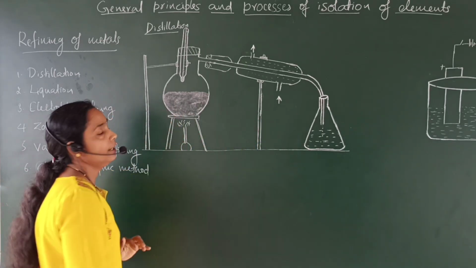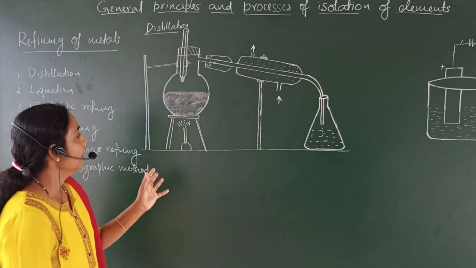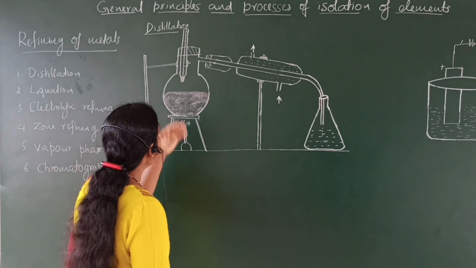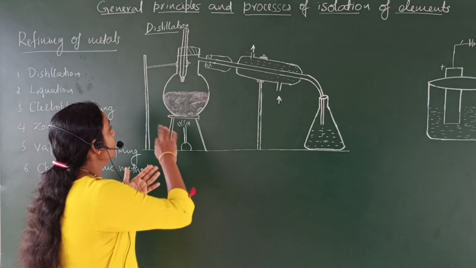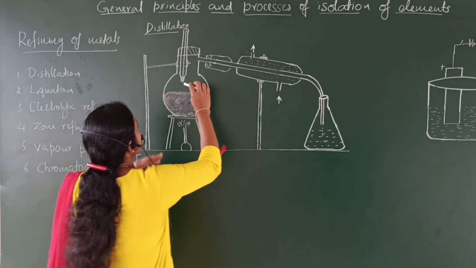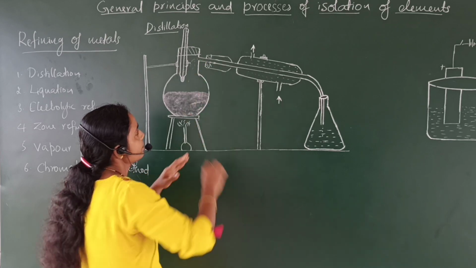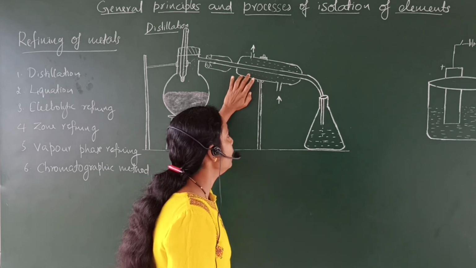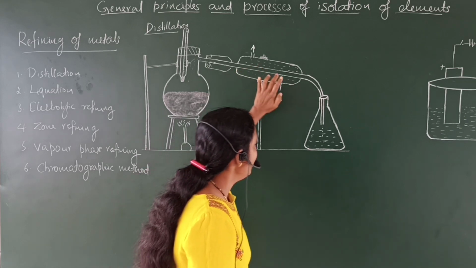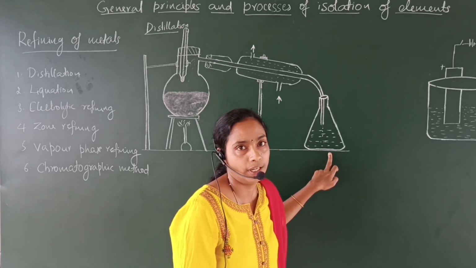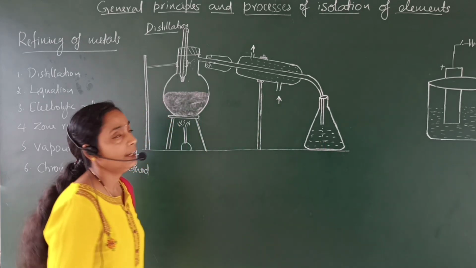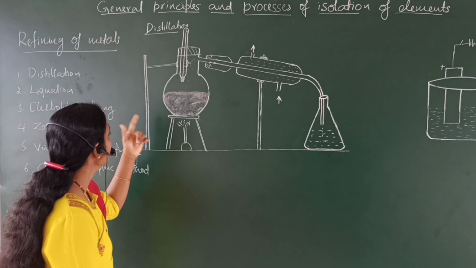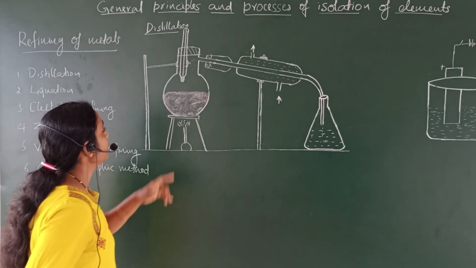Now, the impure metal is taken inside this distillation flask, and the flask is heated above the boiling point of the metal. When we heat above the boiling point, the metal is converted into vapors. The vapors come out of the distillation flask and enter the condenser. In the condenser, the vapors of the metal condense and are converted into liquid, and it is collected in the conical flask.